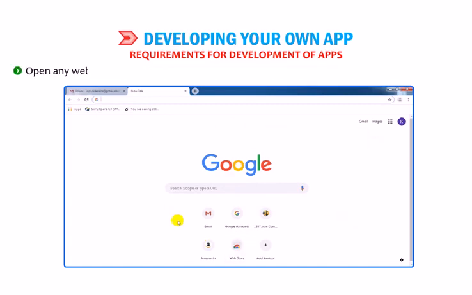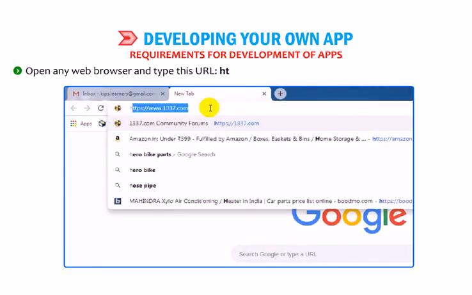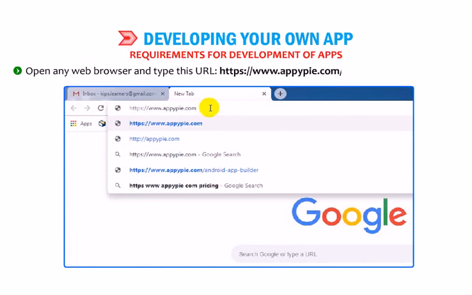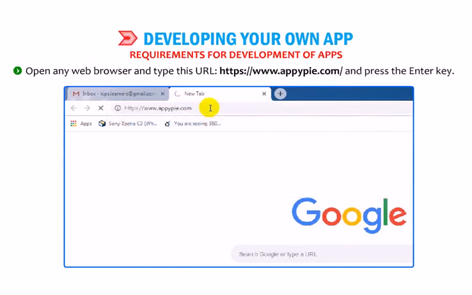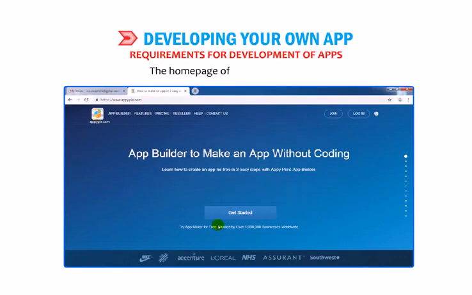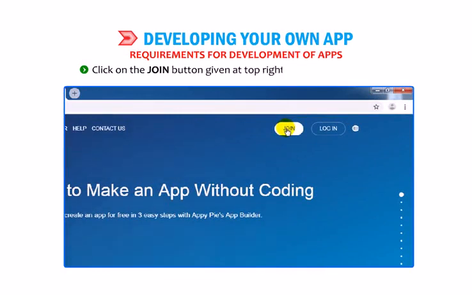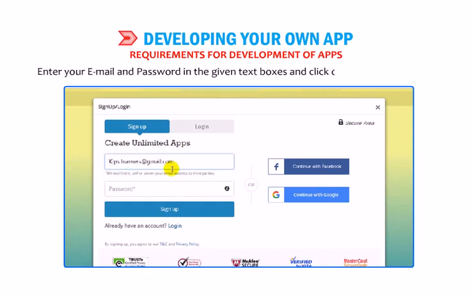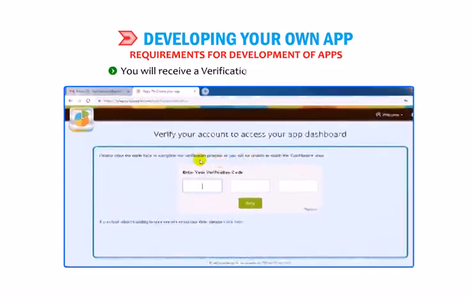Open any web browser and type this URL https://www.appypie.com/ and press the Enter key. The home page of the website opens. Click on the Join button given at the top right corner of the window. A sign up or login screen will pop up. By default, Sign Up tab is selected. Enter your email and password in the given text boxes and click on the Sign Up button. You will receive a verification code on your email ID.